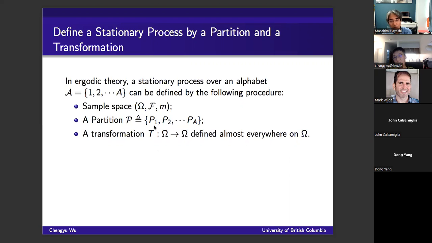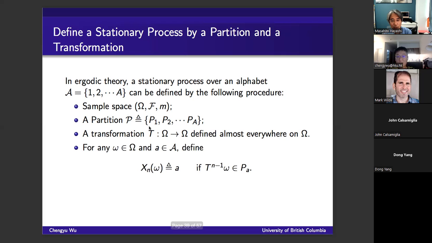I'm asking a definition of ergodic process. So any process can be viewed in this way, right? I mean, any ergodic process can be associated with a partition and a transformation, and the process is ergodic if and only if this transformation is ergodic.